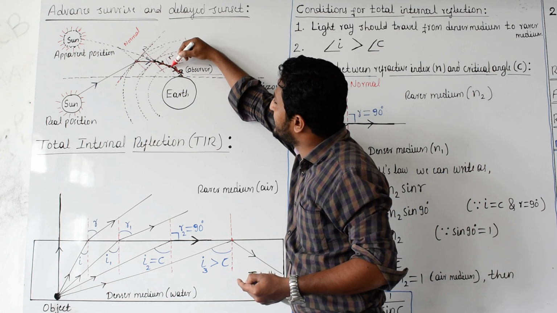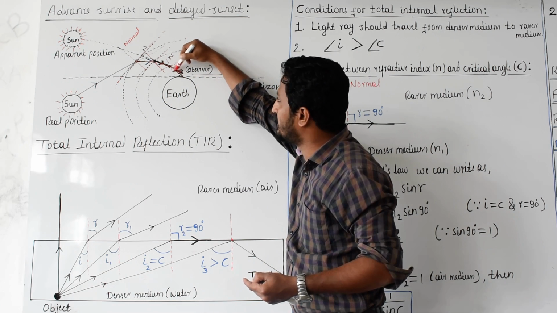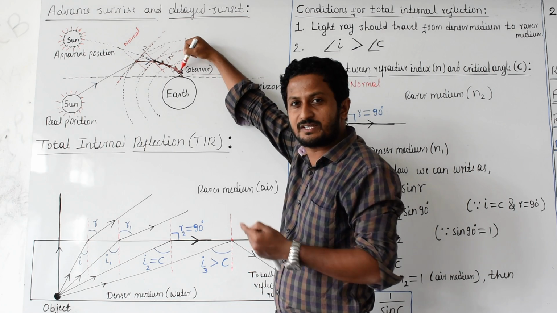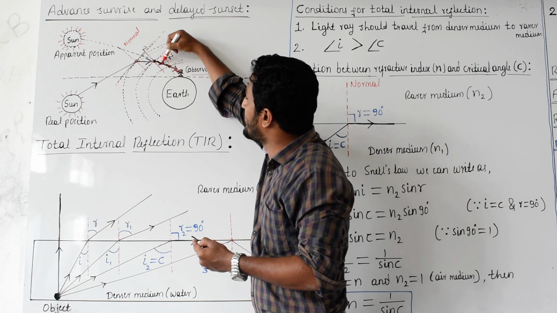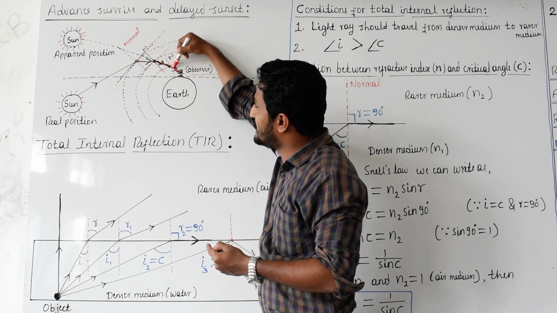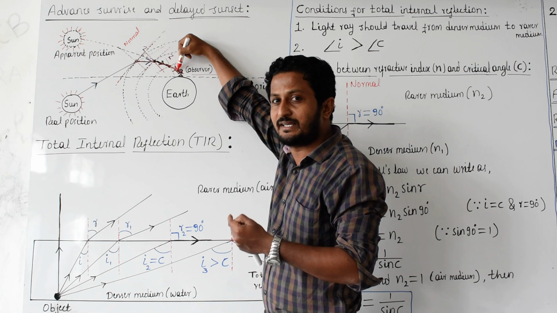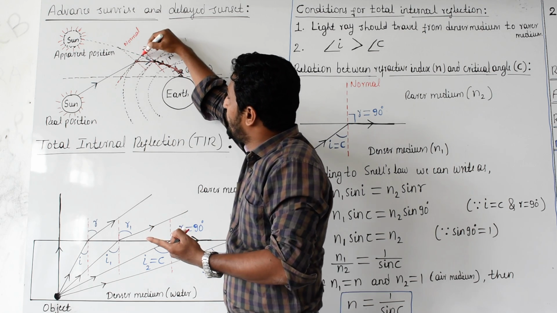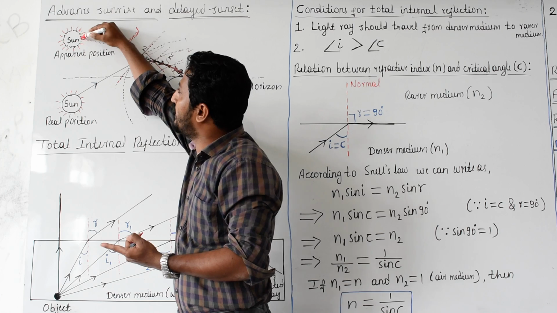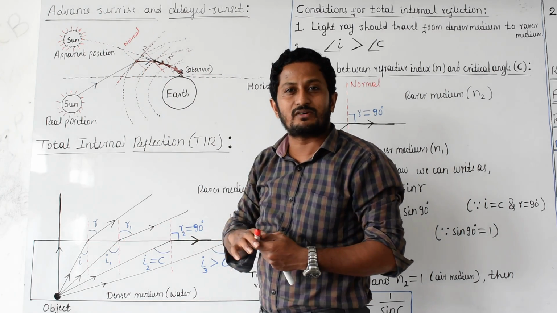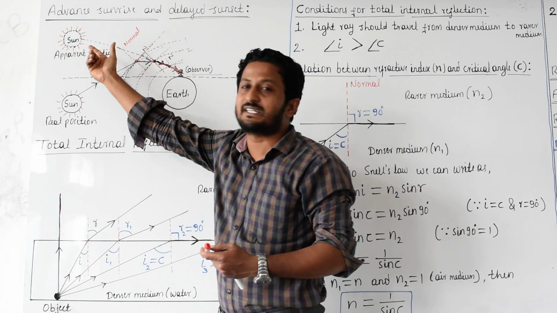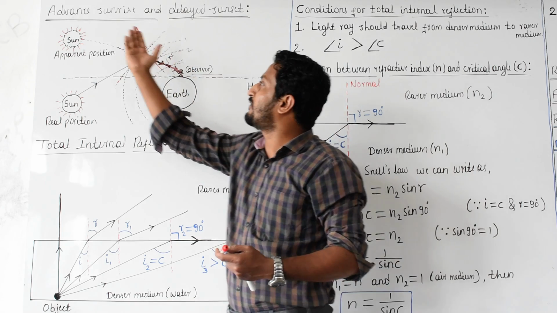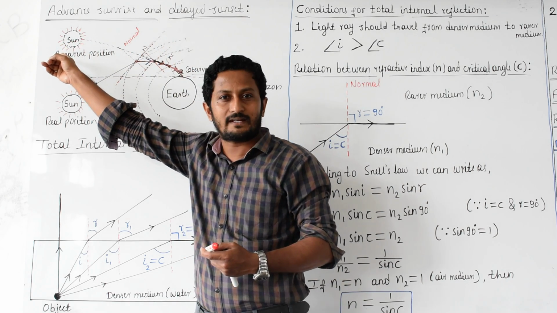That's why, if you extend the final ray received by the observer in the backward direction, what does that observer feel? The sun is there. This final light ray looks like it came from the sun being here.